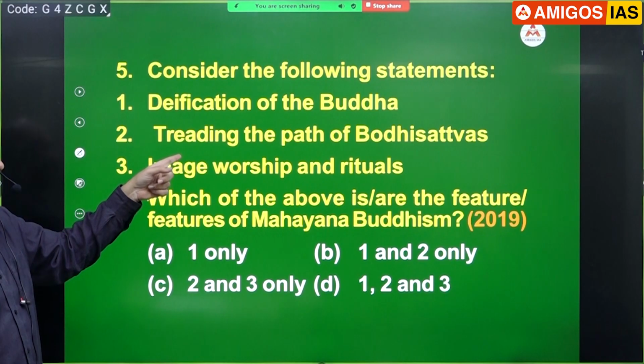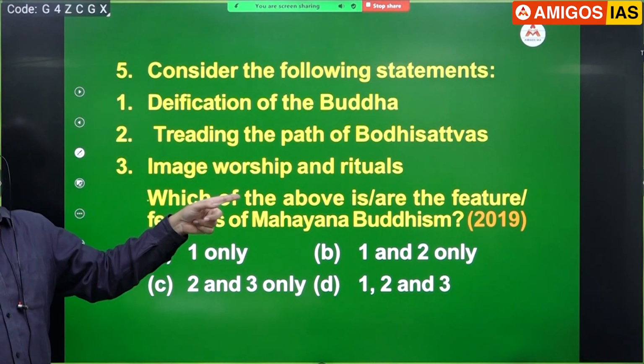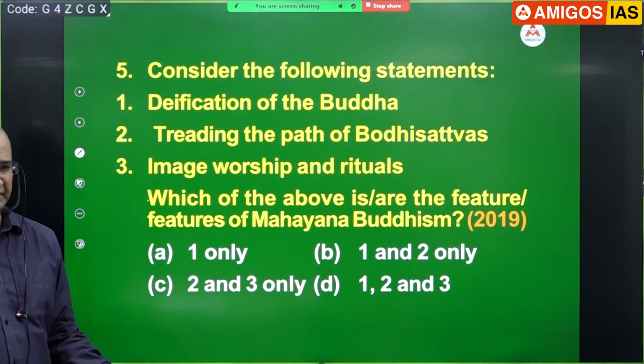Treading the path of Bodhisattvas, correct? Image worship and rituals, correct? All three.